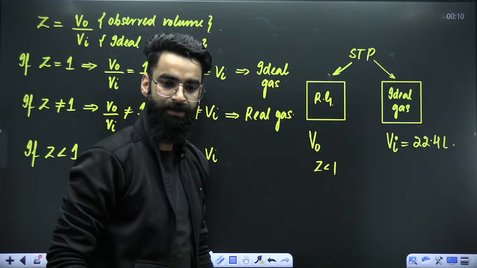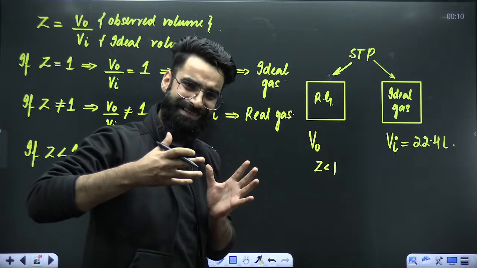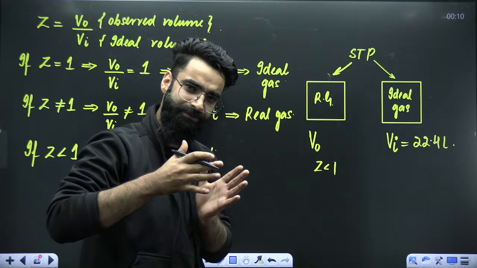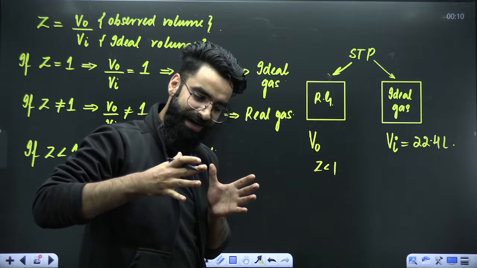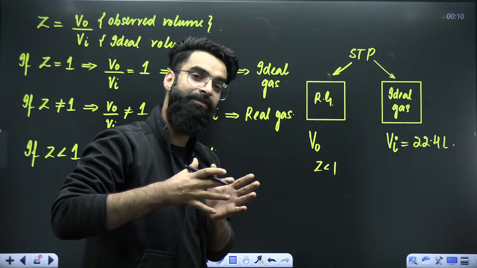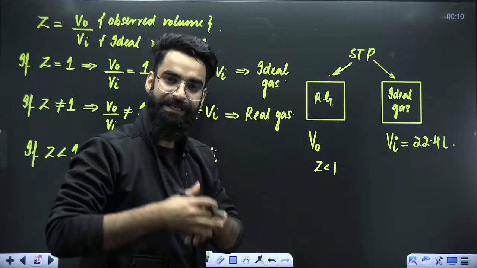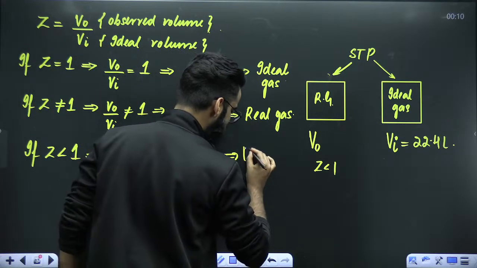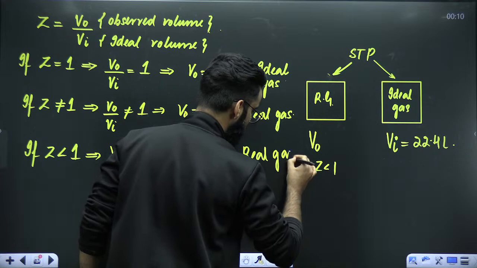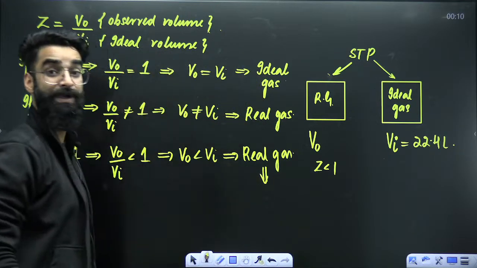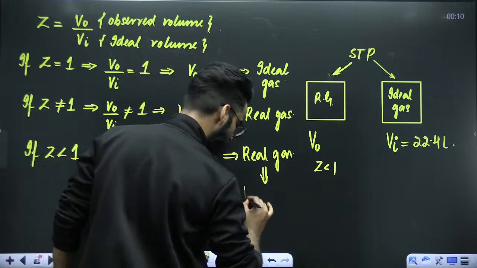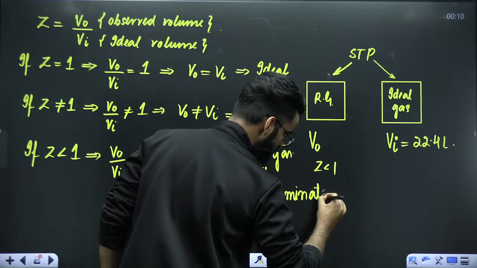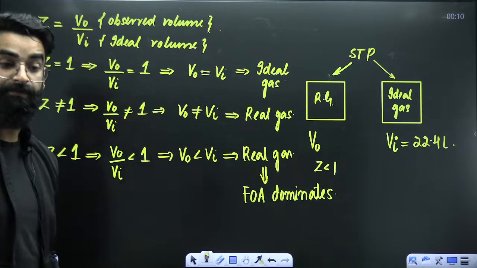When is that possible? The volume occupied by the real gas is less. That is possible only when the real gas molecules would have come closer. And when the real gas molecules come closer, the distance between the molecules decreases and the force of attraction increases. So do remember that in a real gas whose Z value is less than 1, the force of attraction dominates.